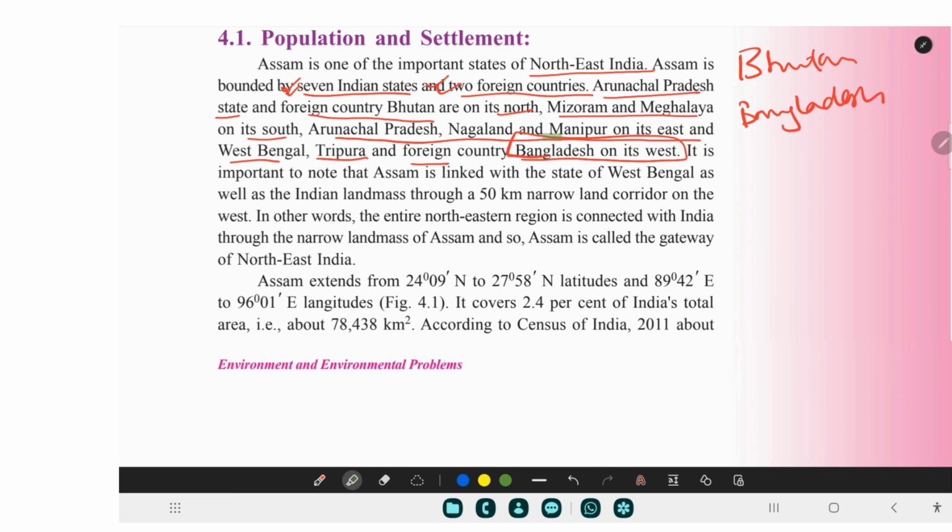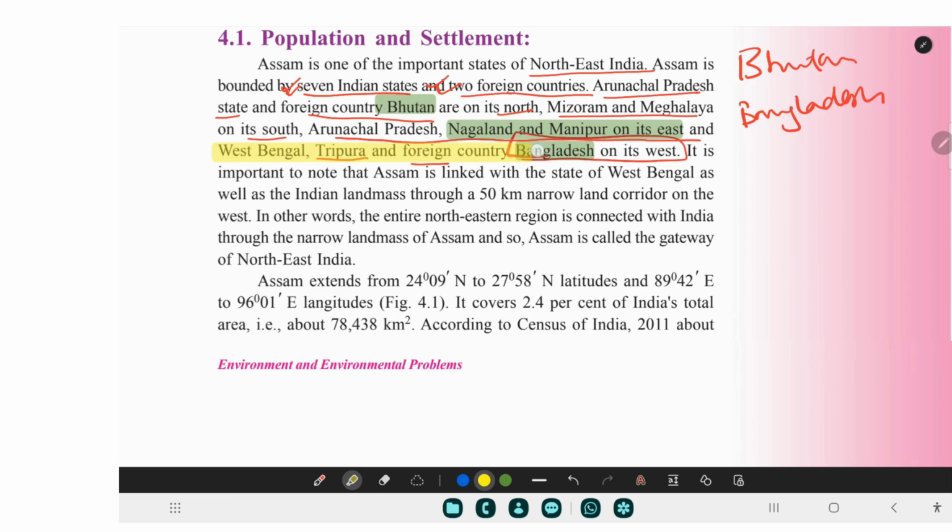These are the two foreign countries that we have. One is Bangladesh, the other one is Bhutan. What is important to remember is that Bhutan is on the north and Bangladesh is on the west. This much is important for us. Also try to remember what is where. Nagaland and Manipur are in the east, and West Bengal, Tripura, and the foreign country Bangladesh are in the west. Let me change the color here.